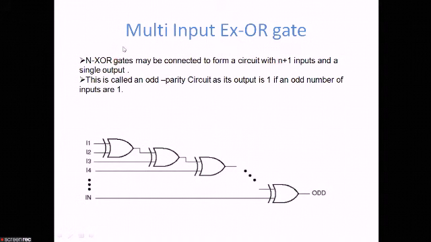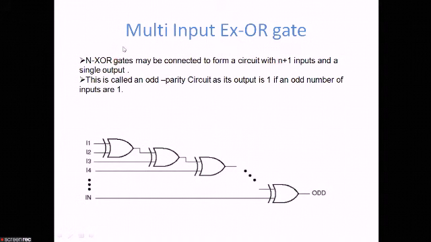This one is the 7486 quad 2-input exclusive OR gate IC. As I had already told you, quad means there will be 4 XOR gates present in the IC. This is the first, this is second, third and fourth. See, 1 and 2 are the inputs and 3 is the output.